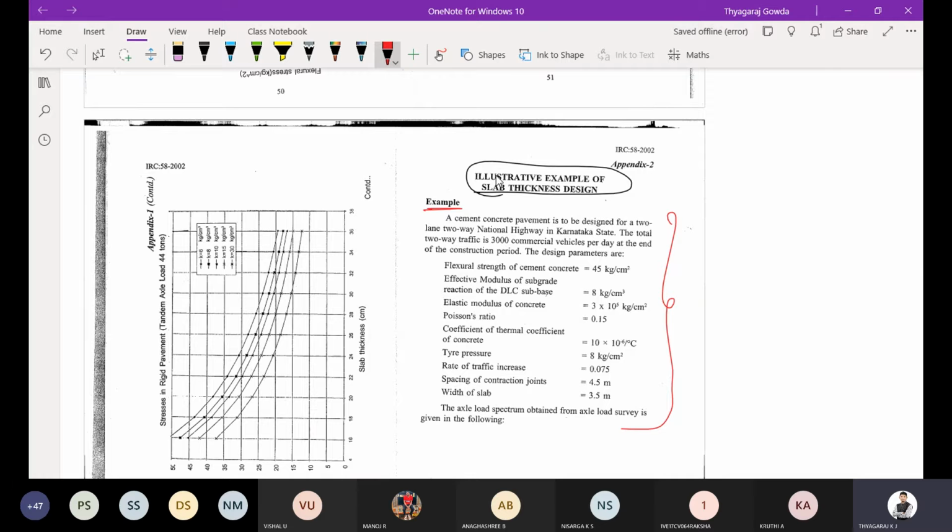Next we will note down the axle load spectrum. The axle load for calculating the stress ratio we have to consider. So kindly note down.